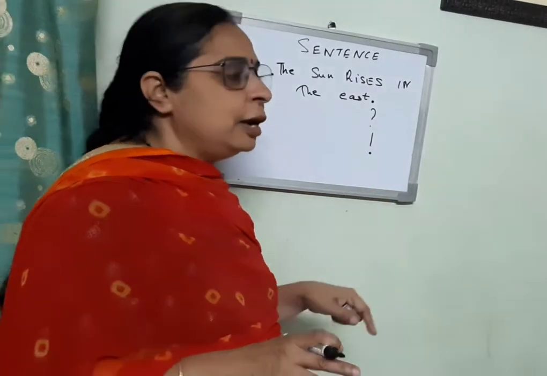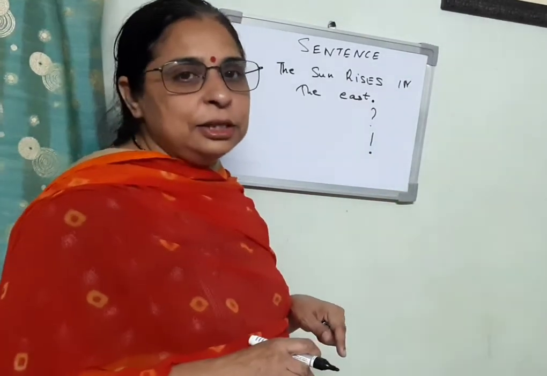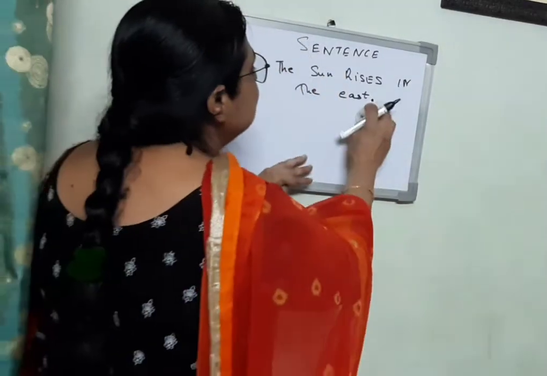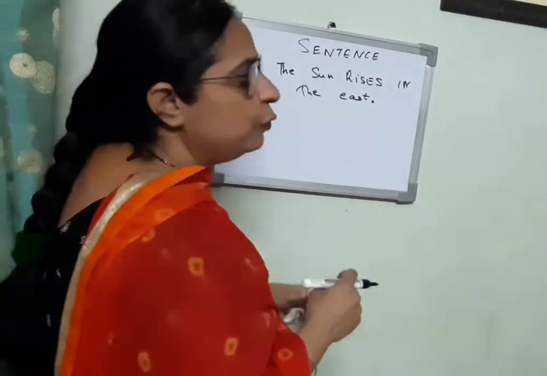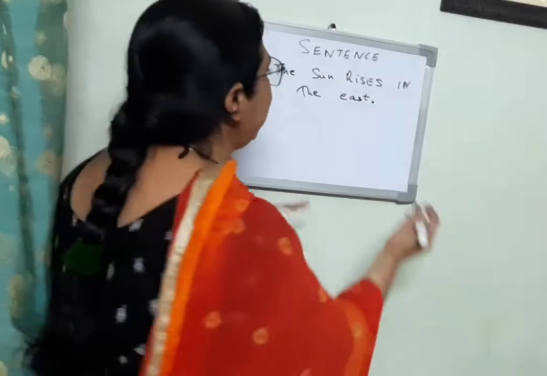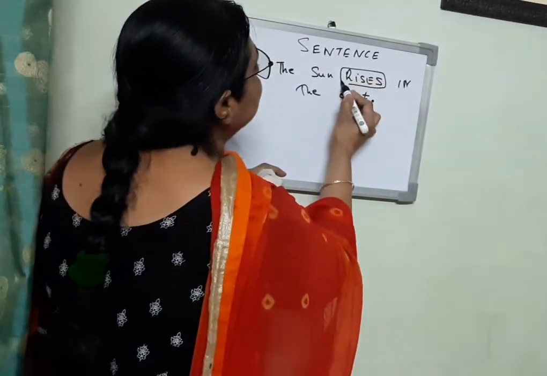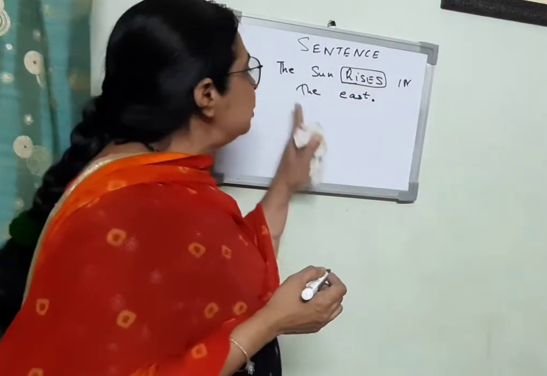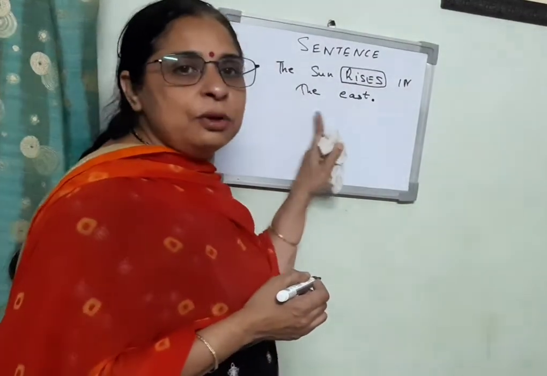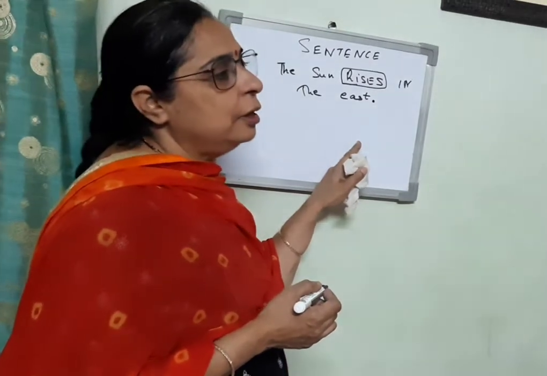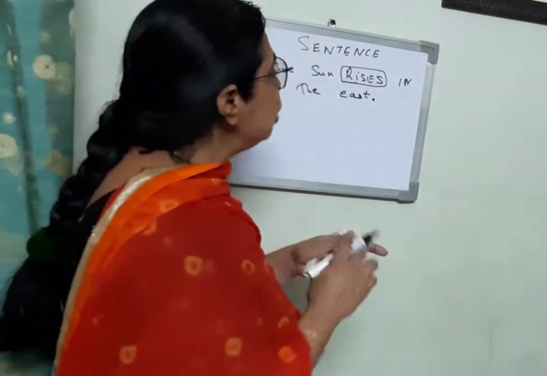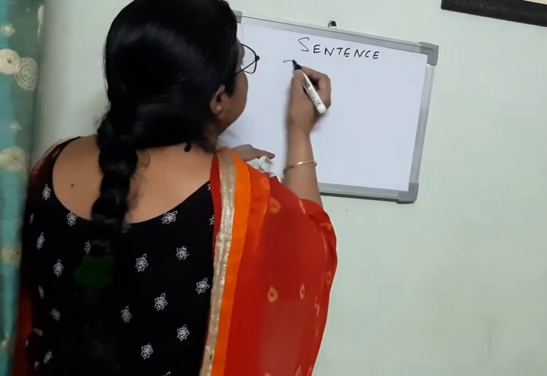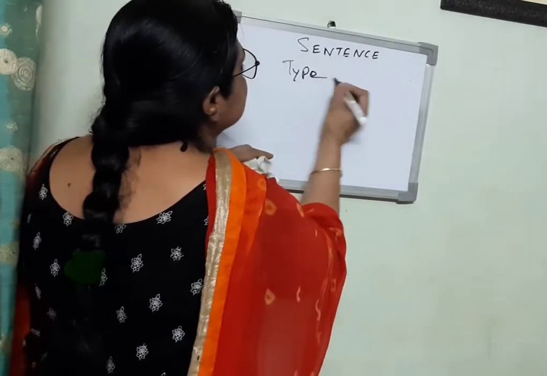Okay. Another thing about sentences is that they always carry a verb. A sentence always has a verb in it, like rises here. So a sentence always has a verb. Now come to the next topic, that is types of sentences.